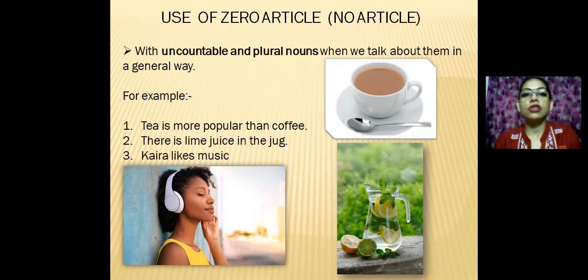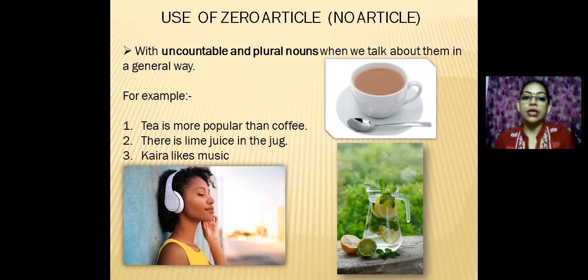Okay, use of zero article or no article. The first rule is we use it with uncountable and plural nouns when we talk about them in a general way. You have already learned, children, that uncountable nouns are the nouns which you cannot count, and plural nouns are the nouns which are plural in number. So with uncountable and plural nouns we never use any article.